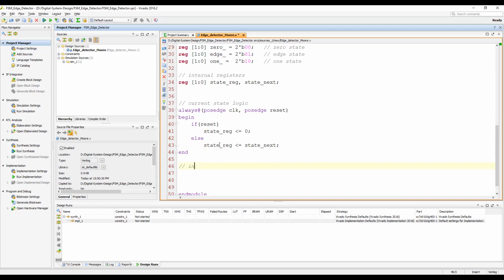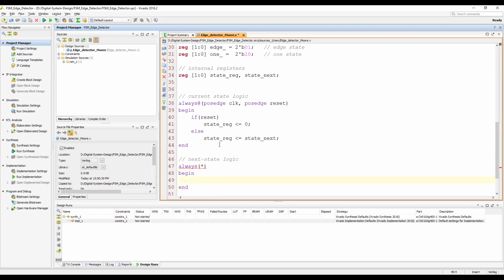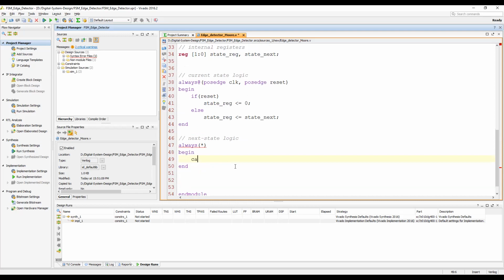Next is the next state logic block, which is a combinational circuit, always star, begin. I will keep it very, very simple. So case, and the case register will be state_reg.